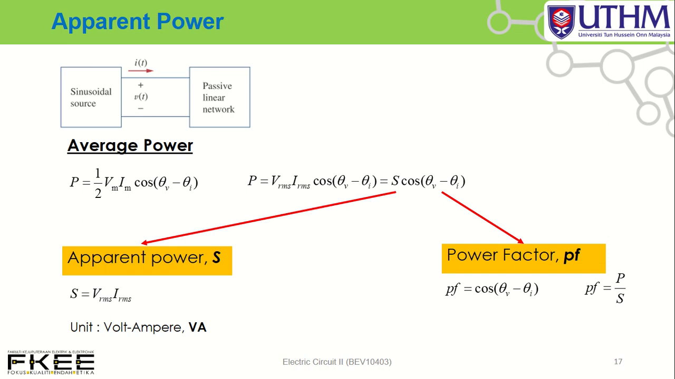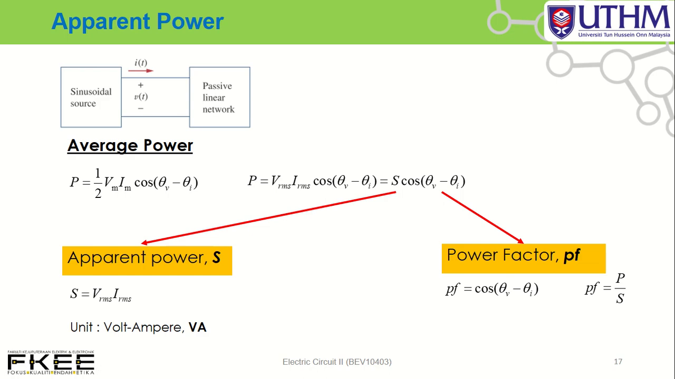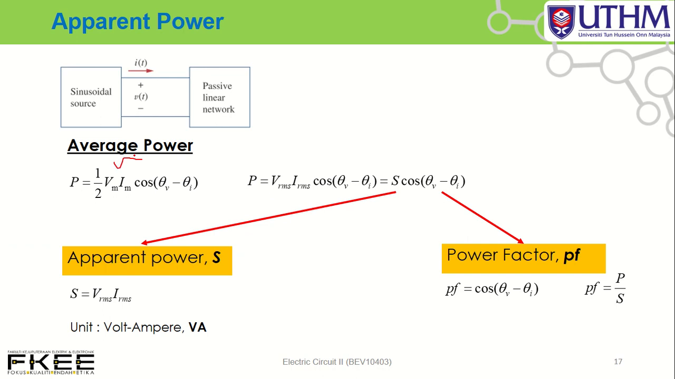We know that Vm equal to... how to determine Vm? How to relate between Vm and VRMS? We know that VRMS equal to Vm over square root 2. So Vm equal to square root 2 times VRMS.